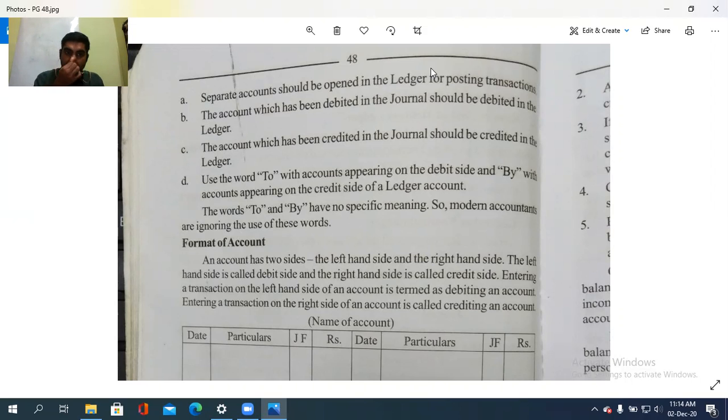അപ്പോൾ ഇത്രയും കാര്യങ്ങളാണ് ഓർക്കേണ്ടത്. Separate account should be prepared for each and every transaction. And after that, accounts which have been debited in the journal should be debited and also credited in the journal should be credited, using the words to and by to specify the debit side as well as the credit side. To denotes whatever appears on the debit side and by denotes whatever appears on the credit side.